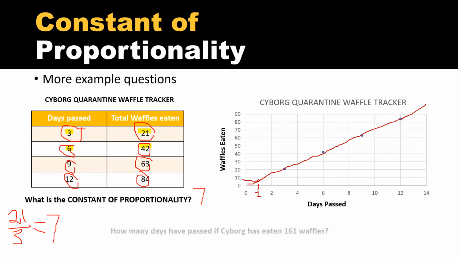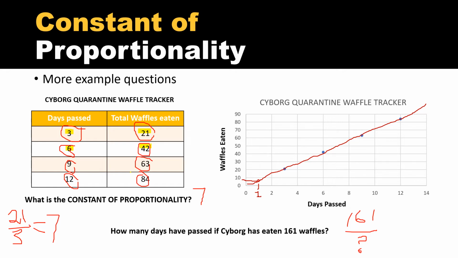Now here's another question you might see. Predicting future information, if I asked you how many days had passed if Cyborg has eaten 161 waffles. So now we know that we're talking about 161, but we don't know how many days have passed. So in order to solve that, we need to divide 161 by 7.